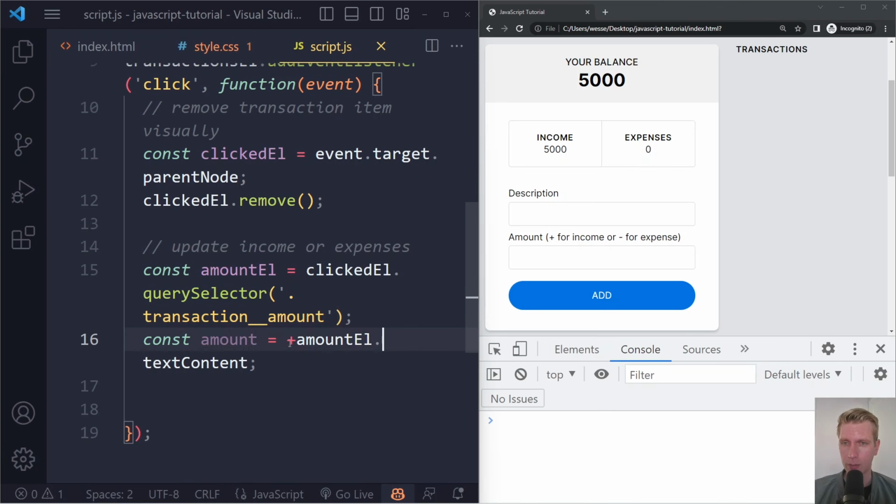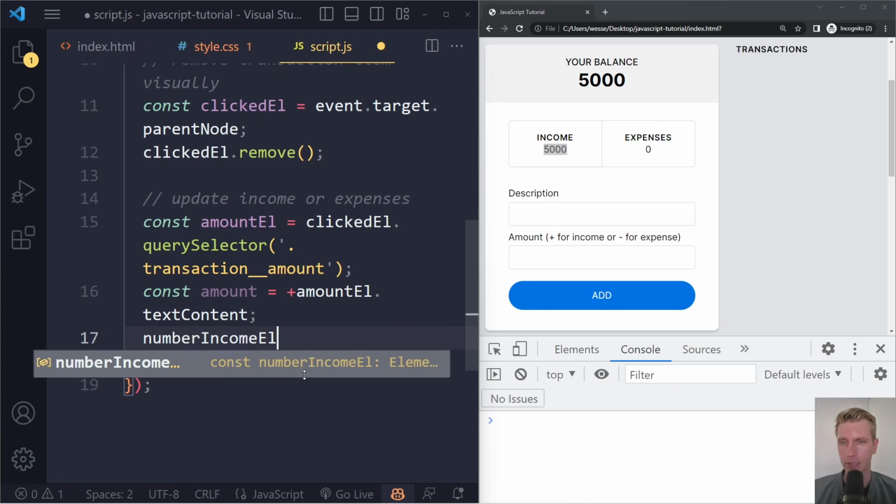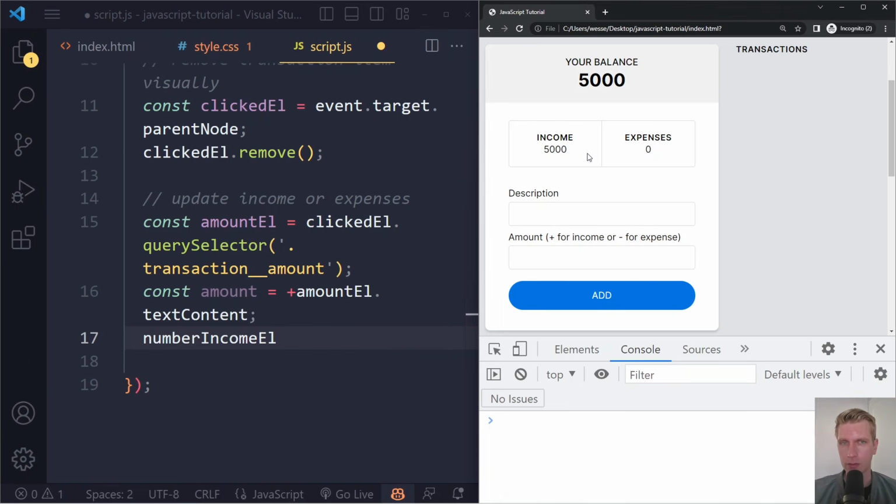And then we grab the actual number from that. That's what we have in amount. Now we want to subtract that amount number from this income number. So we just selected all of that, so also this income number. So now we have that number income element. Right, that's the element that holds this number, right?